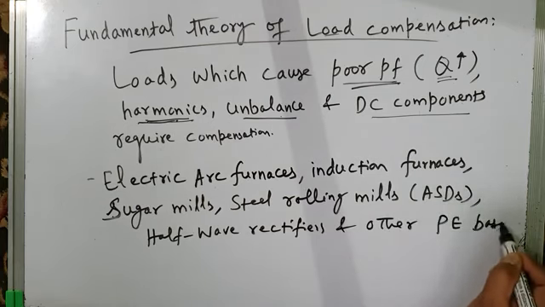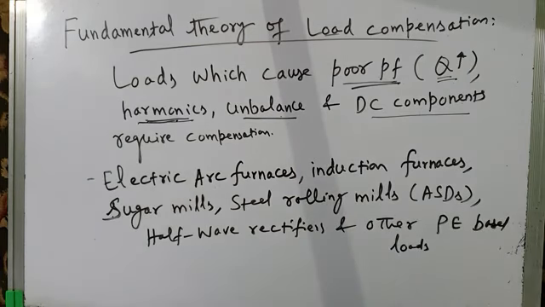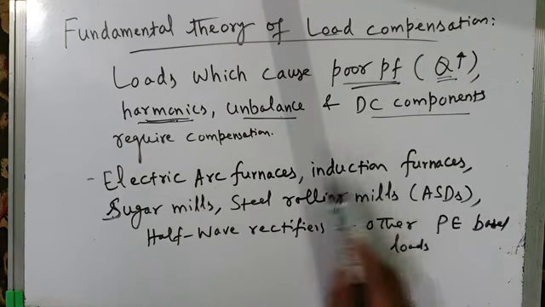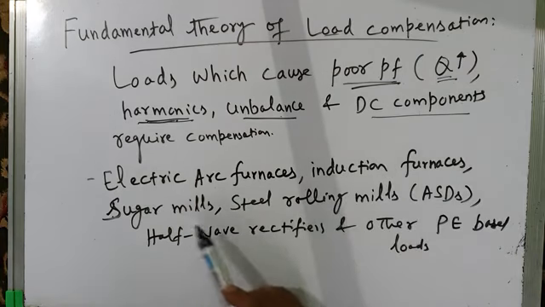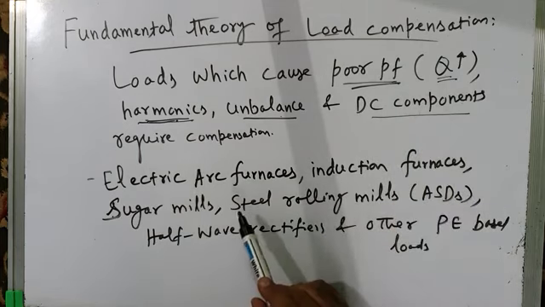PE based means power electronics based loads. There are numerous examples of other power electronics based loads. Electric arc furnaces and induction furnaces cause harmonic injection. Sugar mills and steel rolling mills using adjustable speed drives cause harmonic injection and also poor power factor.